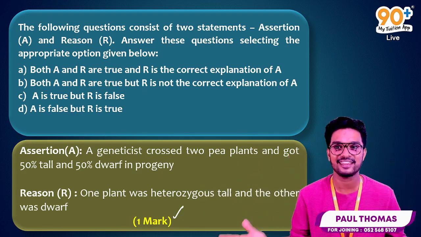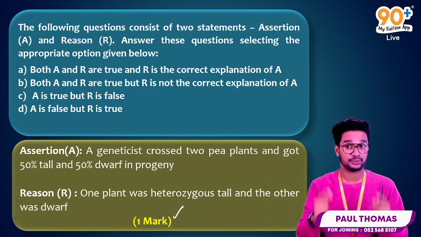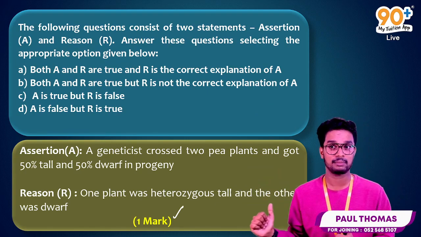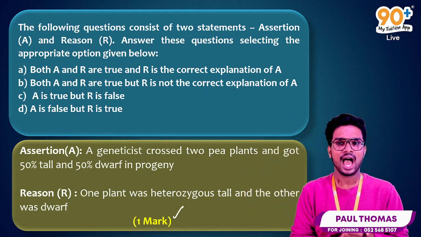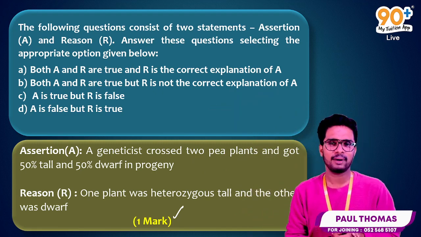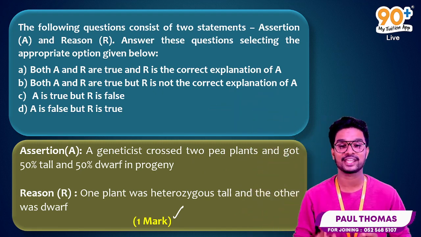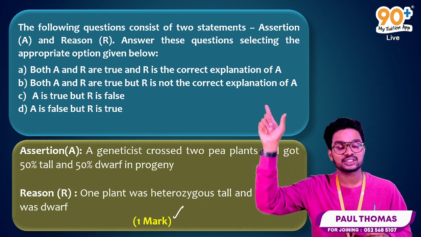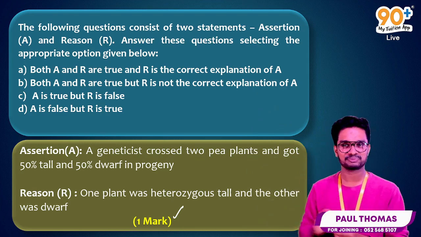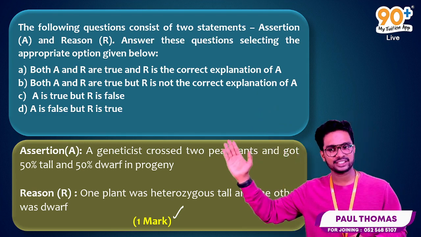For that I'm here. First you need to read the instruction. I know you are able to understand the instruction and read the questions very carefully, but it is very mandatory to read the instruction carefully. The following question consists of two statements, assertion and reason.